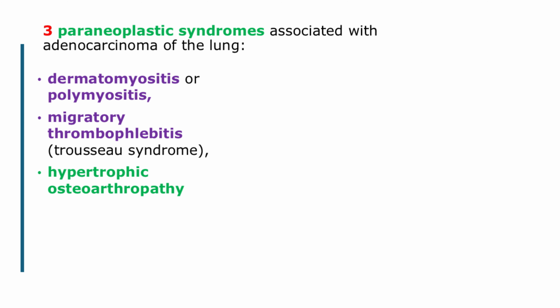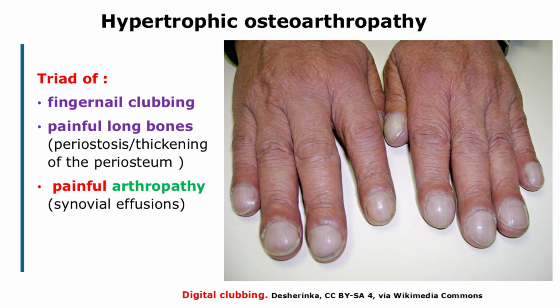There are 3 paraneoplastic syndromes associated with adenocarcinoma of the lung: dermatomyositis or polymyositis, migratory thrombophlebitis, Trousseau syndrome, and hypertrophic osteoarthropathy. Now let's talk about hypertrophic osteoarthropathy. Hypertrophic osteoarthropathy, HOA, is a paraneoplastic syndrome associated with adenocarcinoma of the lung. In HOA, there is abnormal proliferation of the skin and osseous tissue at the distal parts of the extremities.